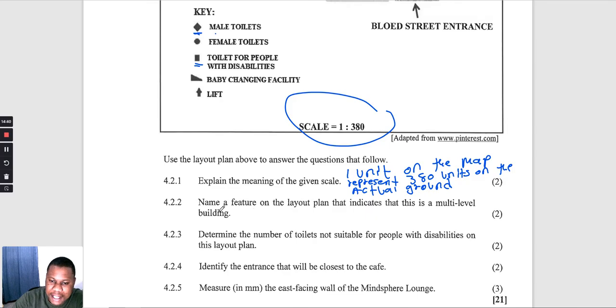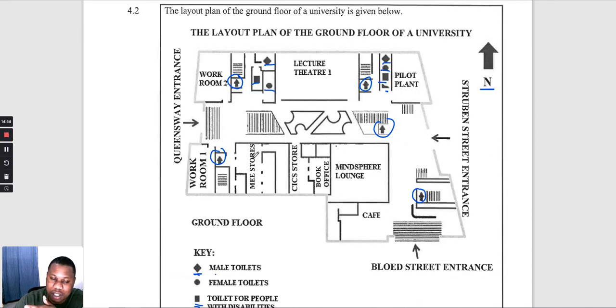Now they say name a feature on the layout plan that indicates that this is a multi-level building. Okay, so to show that this is a multi-level building, I want to show you the lift.